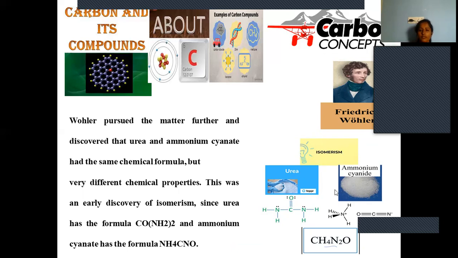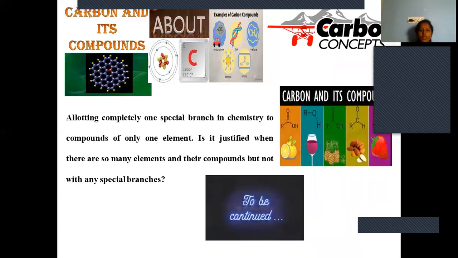The concept of isomerism is used to explain the existence of two different compounds with the same molecular formula. Even though the molecular formula is the same, both have entirely different properties, purely because of the arrangement of atoms. This was the early discovery of isomerism, since urea has the formula CONH2 taken twice and ammonium cyanate has NH4CNO. The arrangement is entirely different, the structure is entirely different. That's why their properties are also different, even though the molecular formula composition is the same.